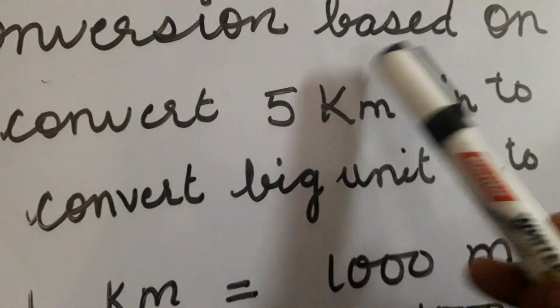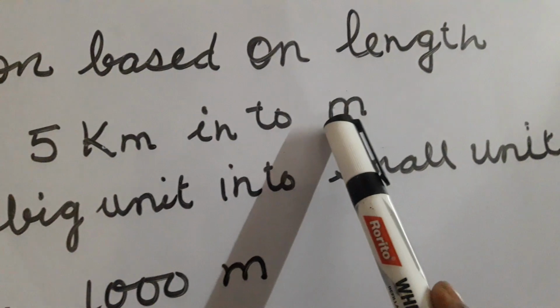I will show you how you will write. Khansama has deserted me during cold months. Understood? Now just see, this is kilometer, and we have to convert it into meter.